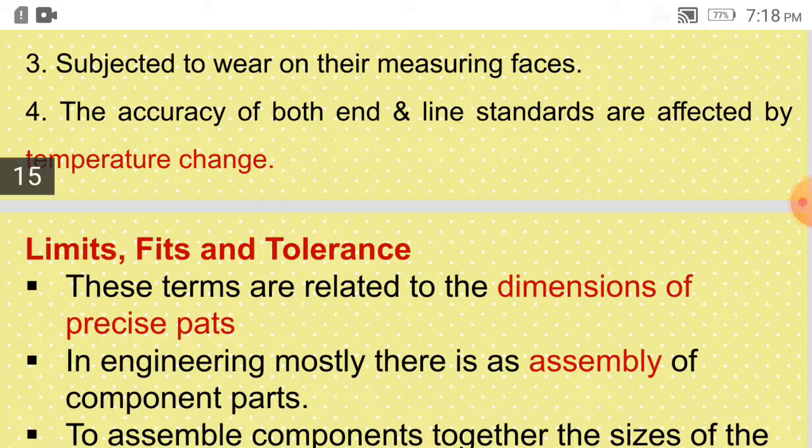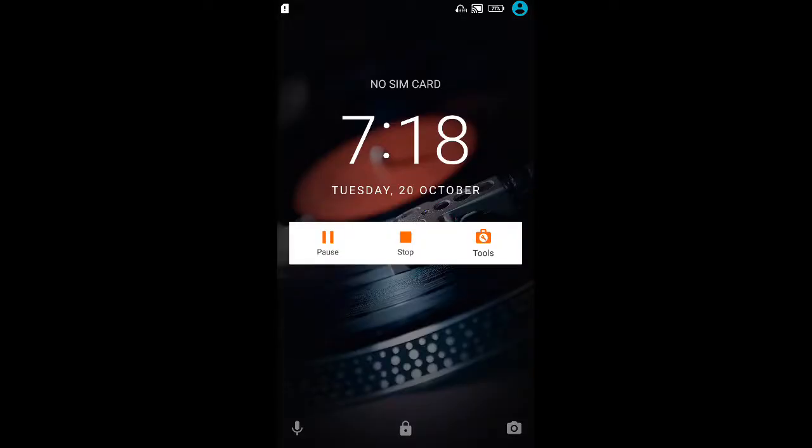We can see that no two things in nature, दोन कोणत्याही गोष्टी निसर्गातल्या या सारख्या असू शकत नाही, or we can say that two things in nature cannot be identical, but they may be found to be closely similar. म्हणजे त्या सारख्या असू शकतात, पण आपल्याला डोळ्यांनी ते दिसते की त्या सारख्या, पण त्या सारख्या कधीच नसतात. There are certain variations, and for that this comes in the picture, limits, fits and tolerances.